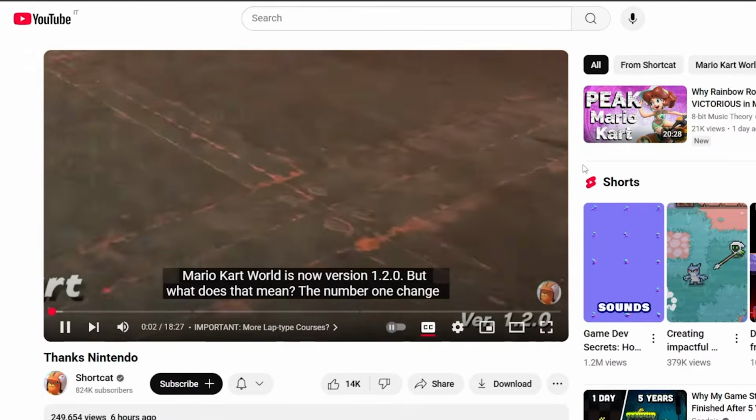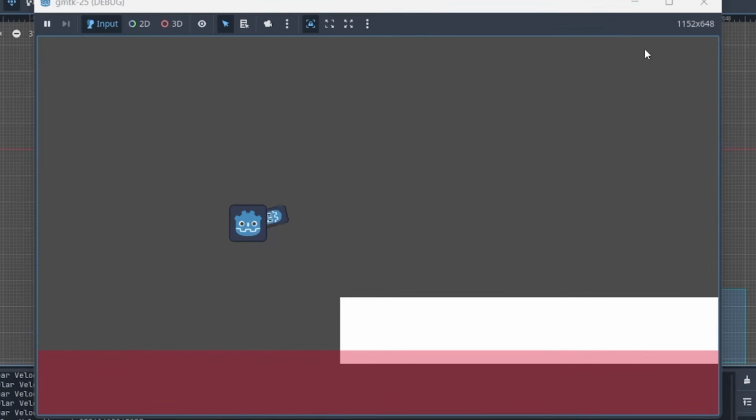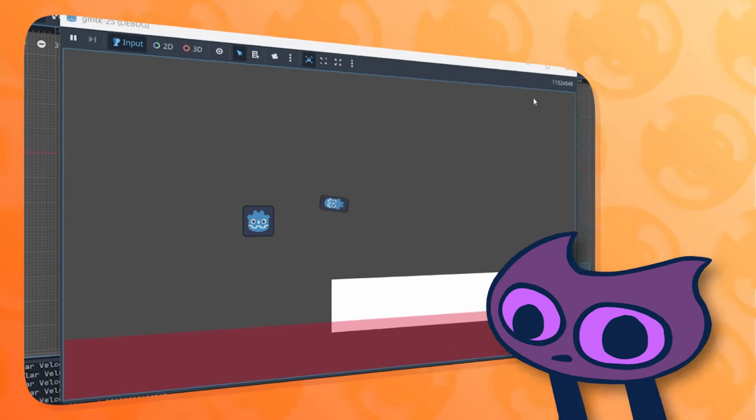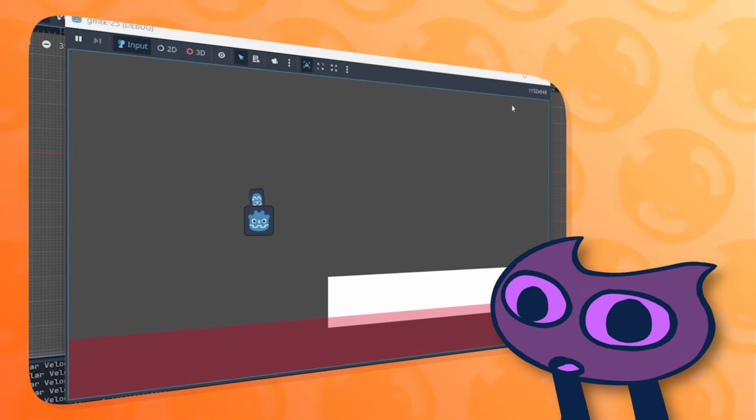So I started watching Shortcat. It legit took me like half an hour to get death working. Mine is Shortcat, maybe like 10 minutes. Okay, that's death, but now let's actually get some win collision working.